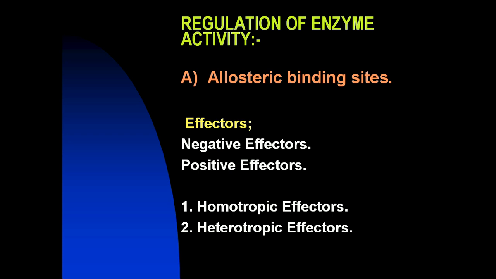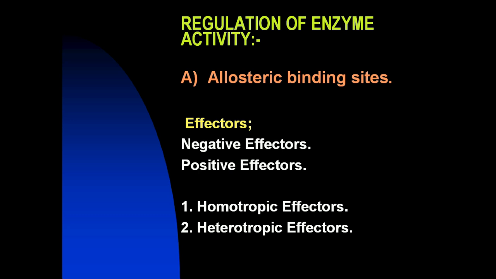Types of effectors: homotropic effectors and heterotropic effectors. When the substrate itself serves as an effector, the effect is said to be a homotropic effect. Most often, an allosteric substrate functions as a positive effector.